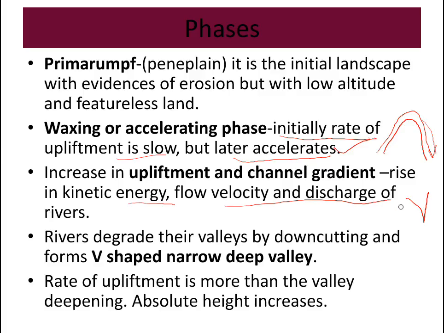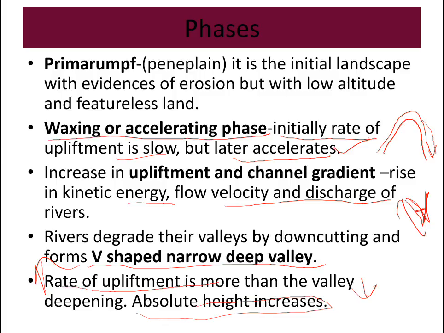Because of the down cutting, they degrade their valleys and form a V-shaped narrow, deep valley. So it is narrow, not broad, and the rate of upliftment is more than the valley deepening. In this stage we can see that the rate of upliftment is more but the valley deepening is less, so the absolute height is increasing. This stage is known as the waxing or accelerating phase. In the accelerating phase, upliftment is more, but the down cutting is less.